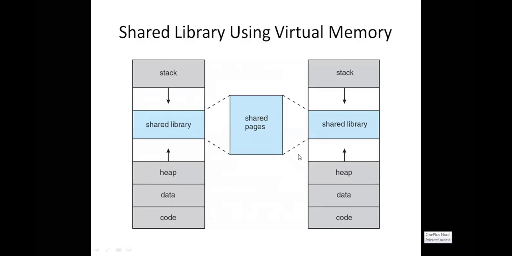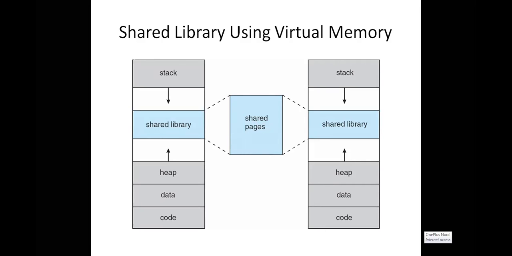Okay. So if the two processes have the same code, then we need not keep the shared data in the main memory two times. If two processes are using the same data and you keep the same data in the main memory two times, automatically we need to keep the same data in two frames. That means two frames contain the same data. So it is pure memory wastage. In order to avoid this, we need to keep only one copy in the main memory. The two processes are using the same copy. So that is called a shared page.